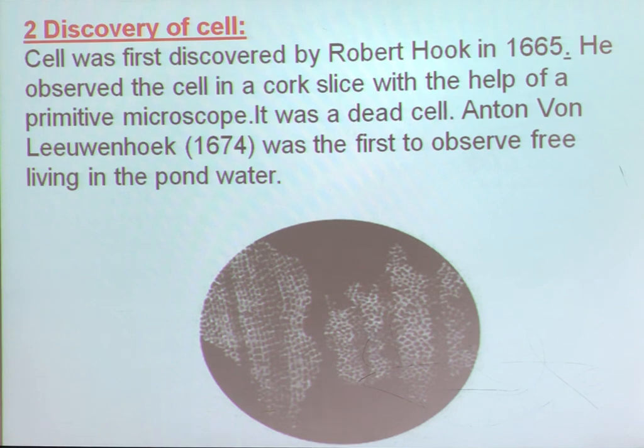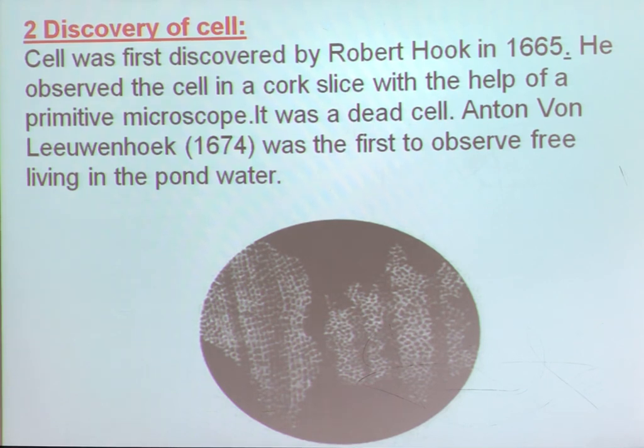It was a dead cell. We know, children, that cork is a part of the bark present on the outermost part of a tree. So it was a dead cell, because cork has dead cells. But the living cell was discovered by Antony van Leeuwenhoek in 1674, a free-living cell in pond water. Thus we can say that the cell was discovered in 1665 and the living cell was studied in 1674.